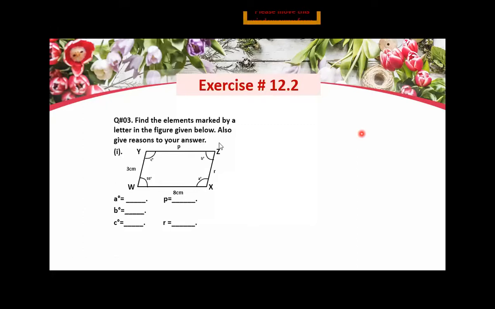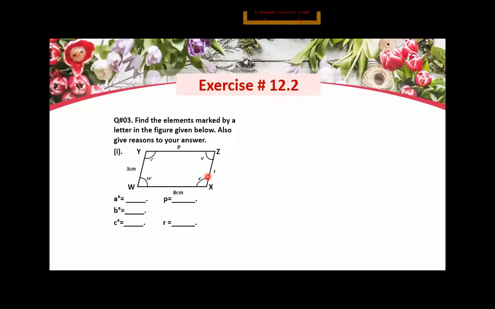Okay, now this is the example. Find the elements marked by a letter in the figure given below. Also give reasons to your answer. What you will do, first you will write down the date and exercise number on the page, on the red line. Then you will copy down this question number 3 with black pen in your copy, and then you have this figure in your book.